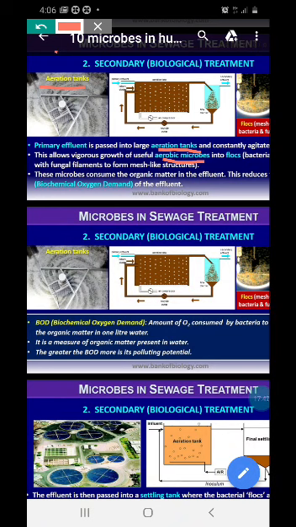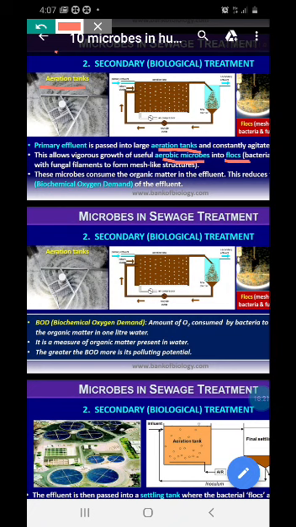The top layer of the water shows filament-like or mesh-like structures, which are bacterial plus fungal growth, called flocks. What are flocks, children? Bacteria with fungal filaments forming mesh-like structures on top of the water, called flocks. These microbes consume the organic matter in the effluent.